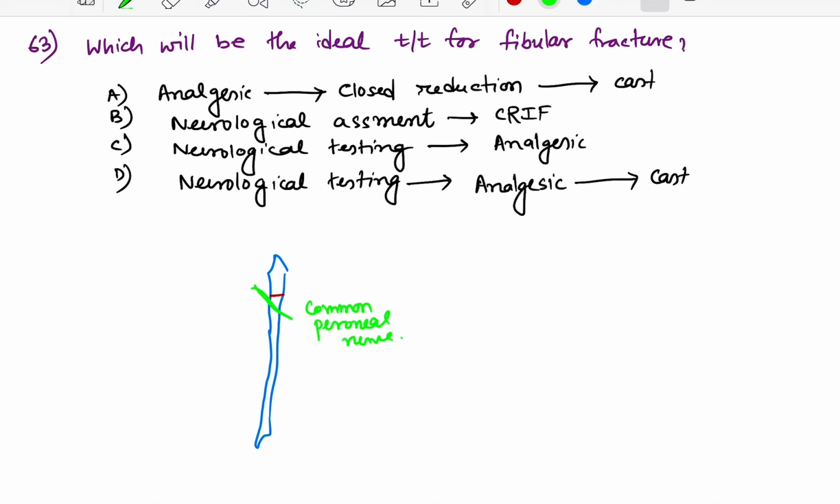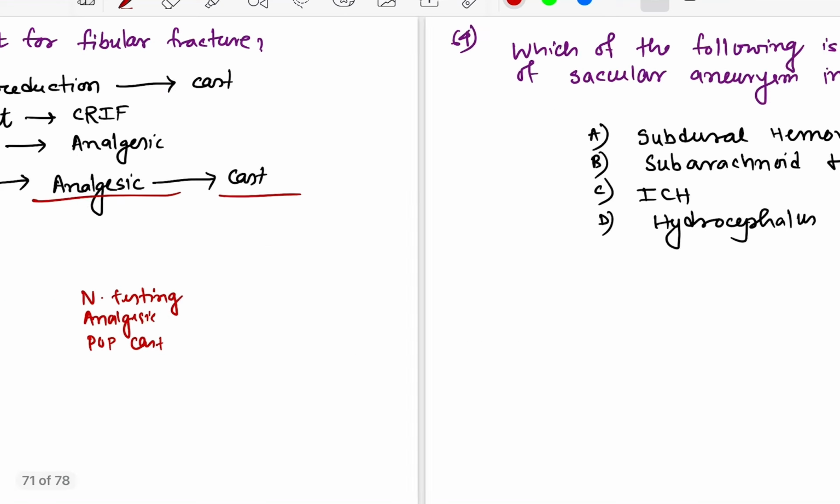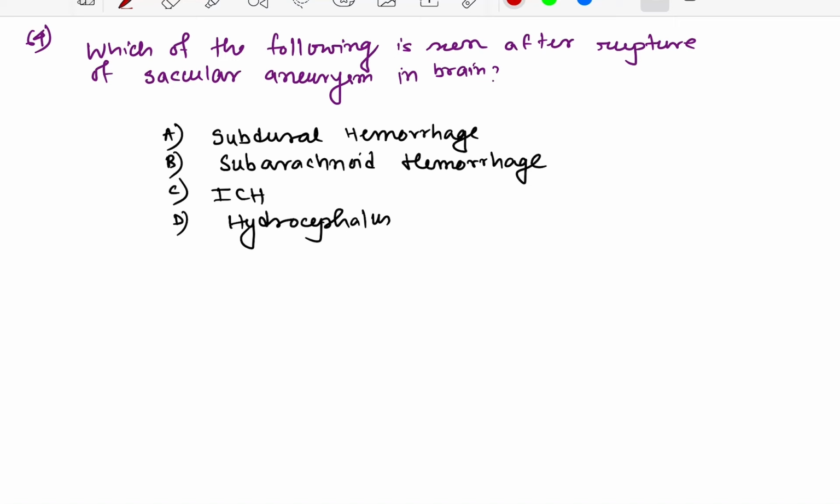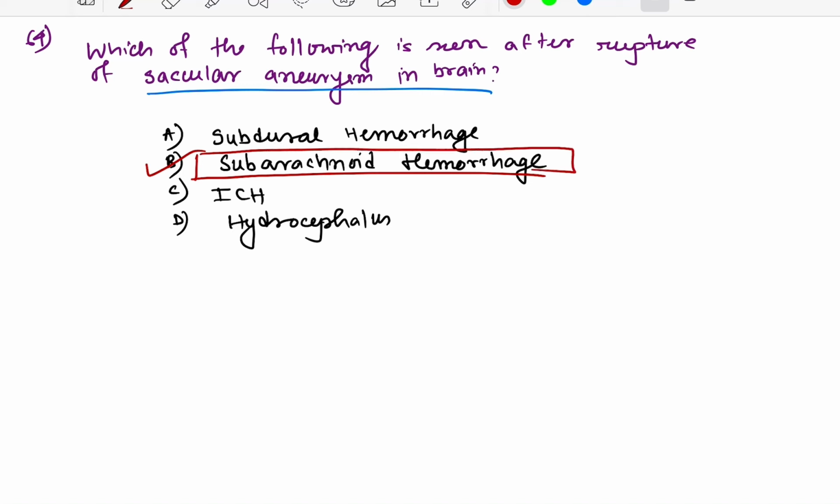The first thing you will do during treatment of fibular fracture is neurological testing. So first is neurological testing, then give some analgesic to the patient to relieve the pain, then you should apply the cast, plaster of Paris, POP cast. So this is the answer: neurological testing followed by analgesic followed by cast. Coming to question number 64, which of the following is seen after rupture of saccular aneurysm? Saccular aneurysm rupture usually causes subarachnoid hemorrhage. Subarachnoid hemorrhage can be seen after rupture of saccular aneurysm.